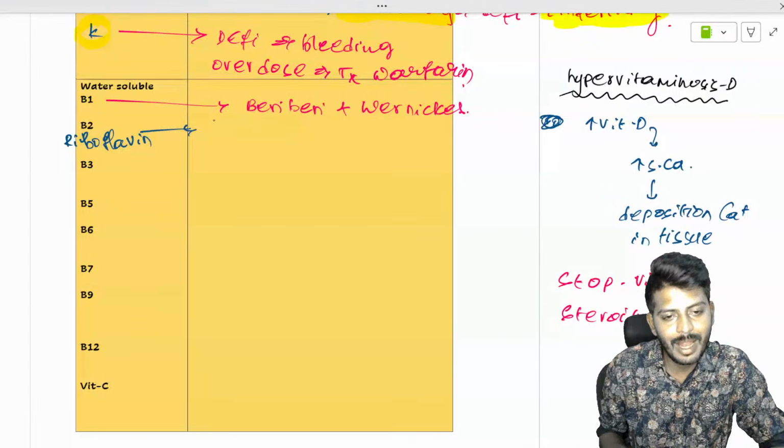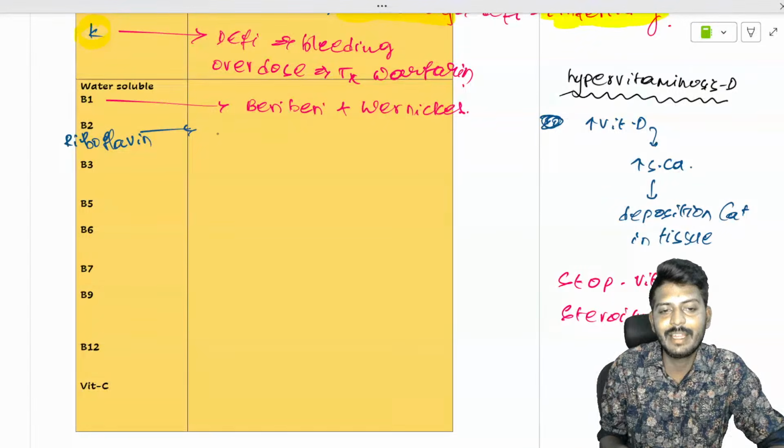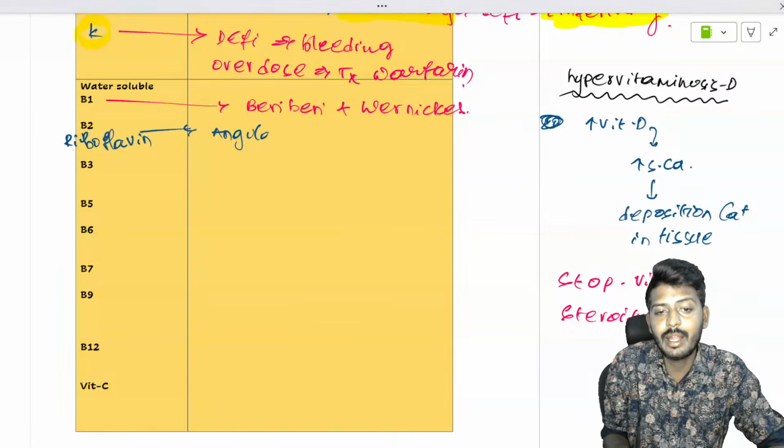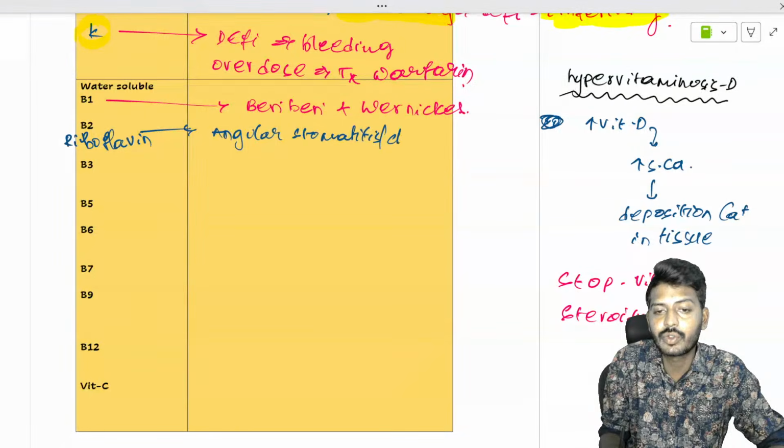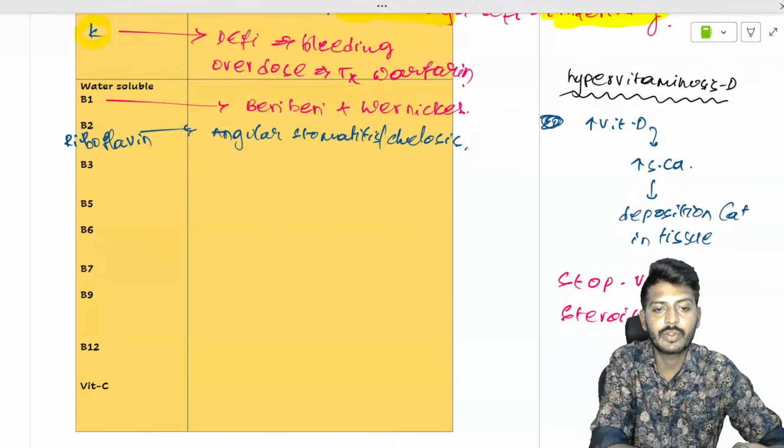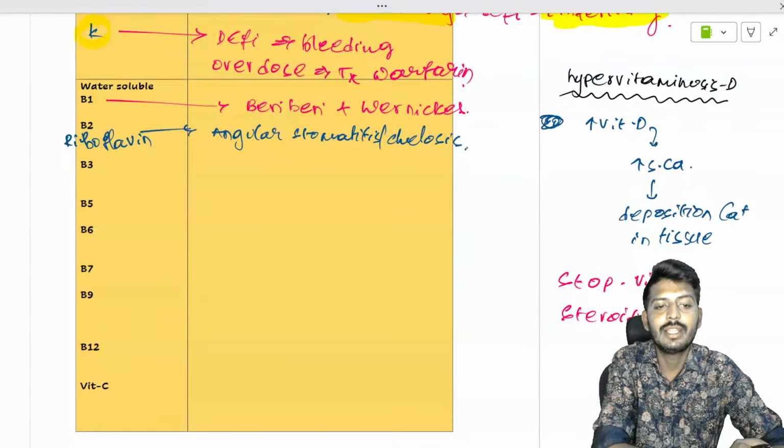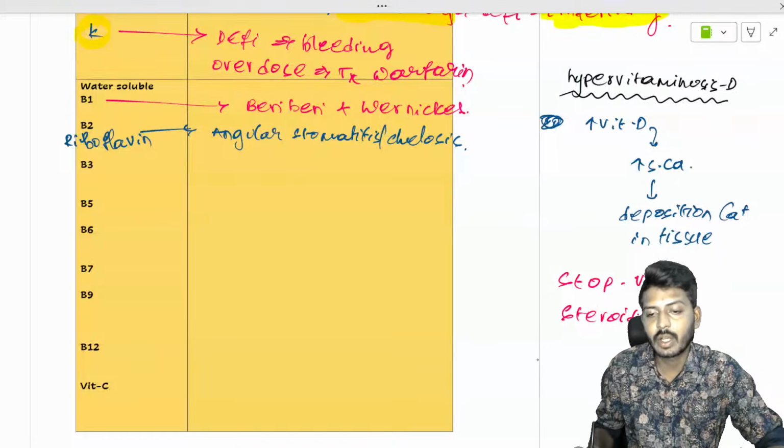Riboflavin is a flavinamide. This deficiency leads to angular stomatitis, which is also called cheilosis. This B2 is a coenzyme.